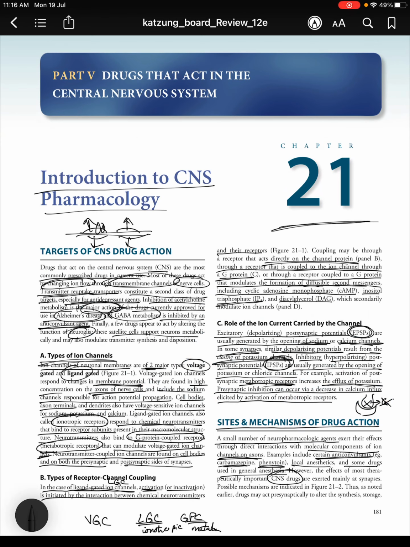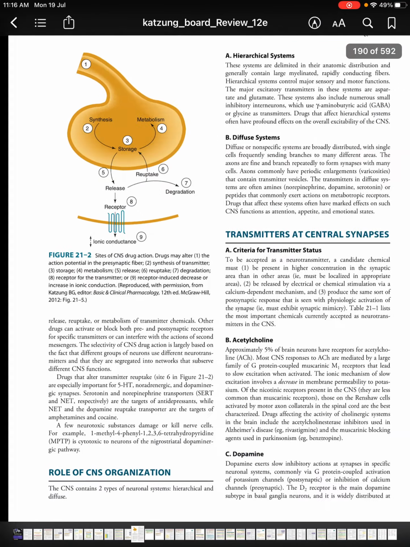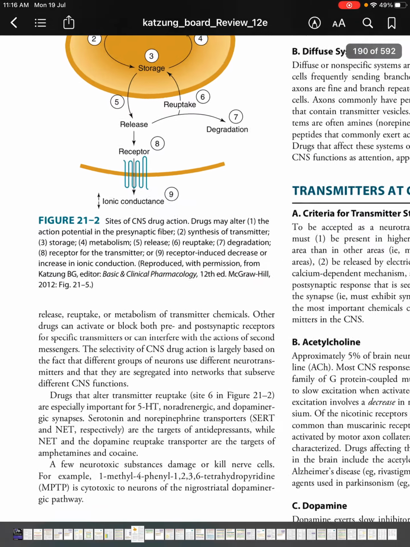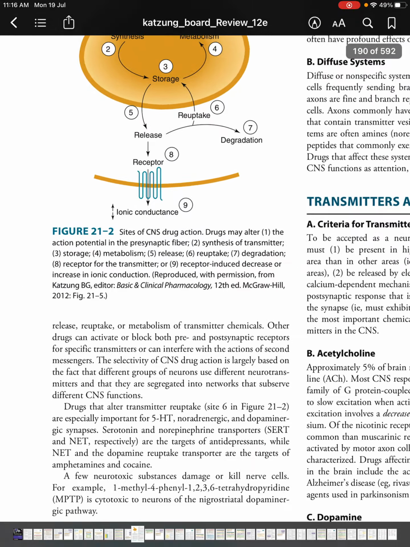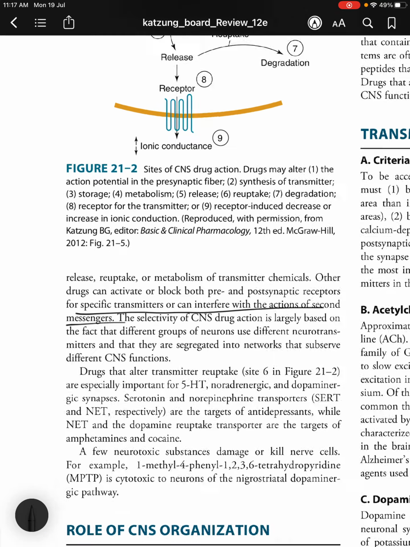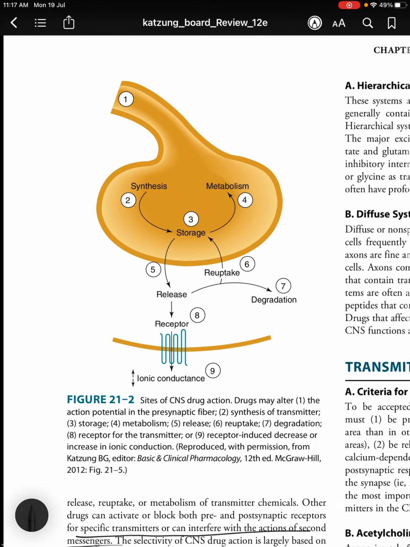So, as noted earlier, drugs may act presynaptically to alter the synthesis, storage, release, reuptake, or metabolism of transmitter chemicals. Other drugs can activate or block both pre and postsynaptic receptors for specific transmitters or can interfere with the actions of second messengers. The selectivity of CNS drug action is based largely on the fact that different groups of neurons use different neurotransmitters and that they are segregated into networks that subserve different CNS functions.